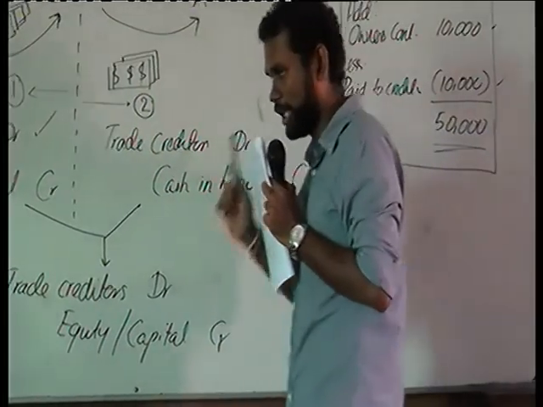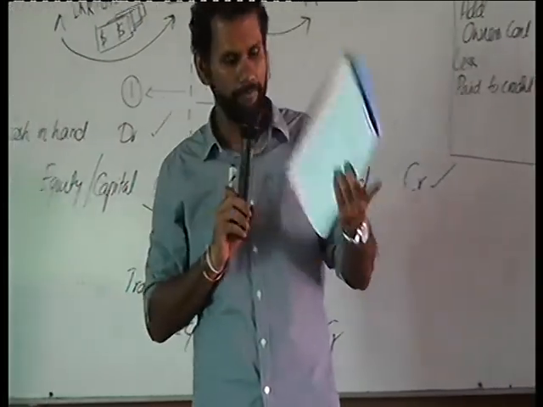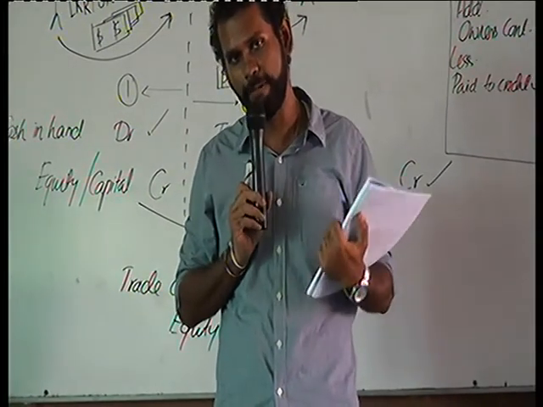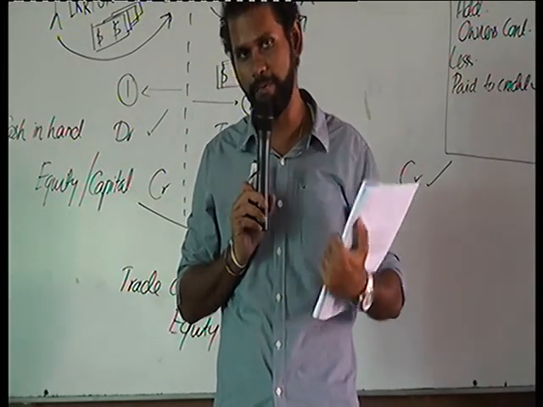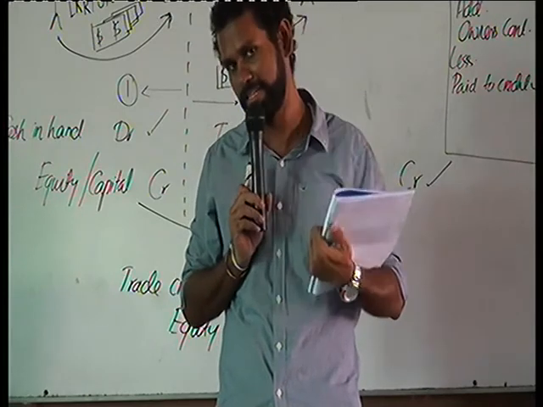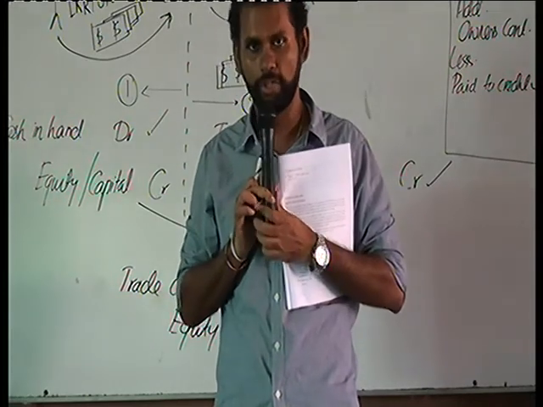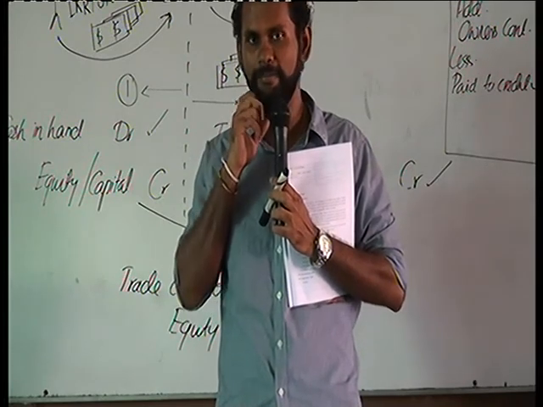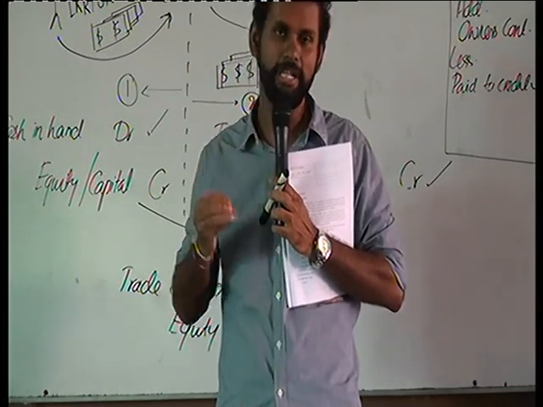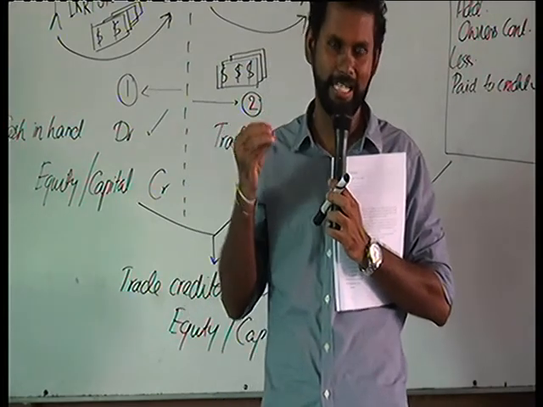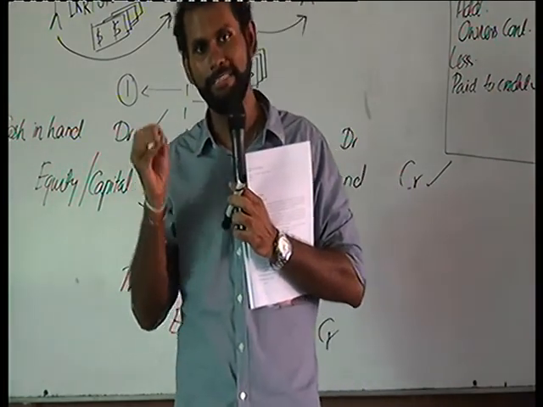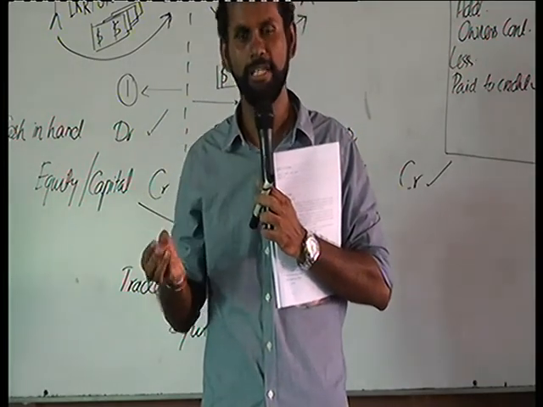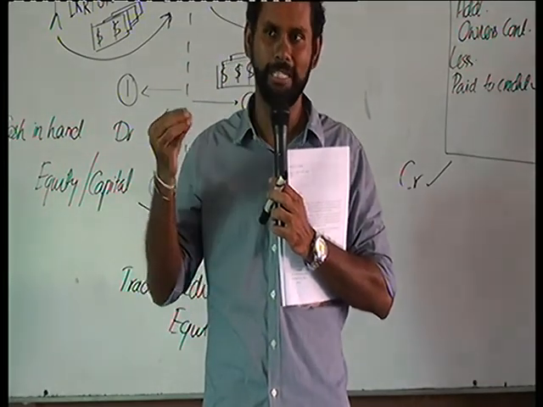But if you try to remember this, we have discussed about 18 examples. If you try to remember these double entries one by one, saying this type of transaction has this double entry, it's not going to be a good thing. Because the way the examiner gives the question and the way transactions happen in a business will change from time to time, from one entry to another, and from one examiner to another.